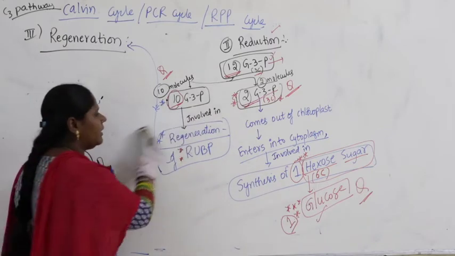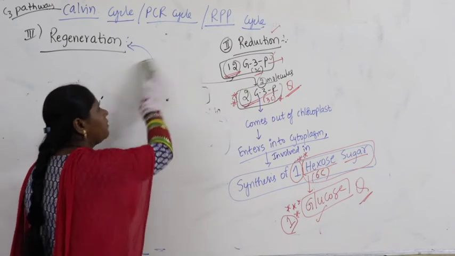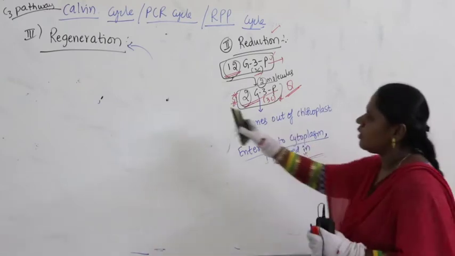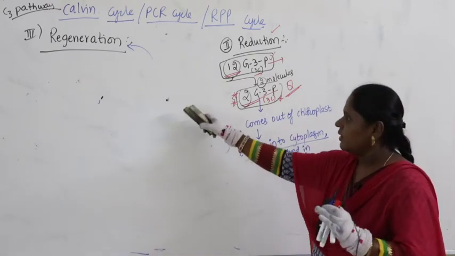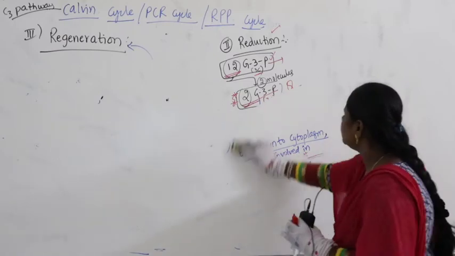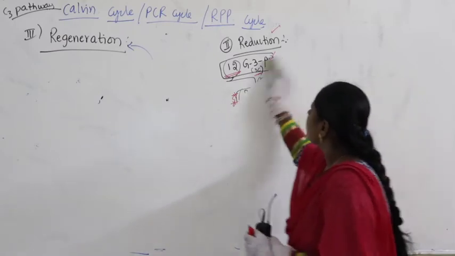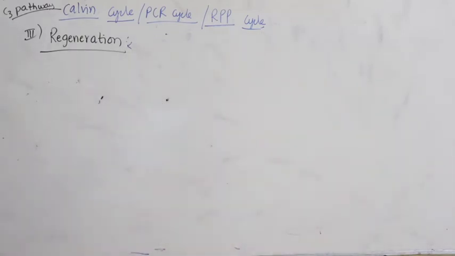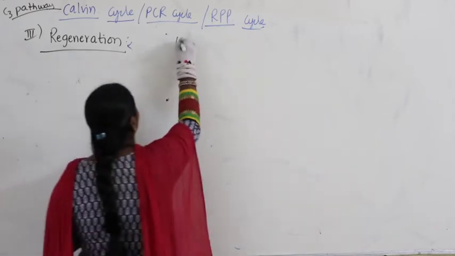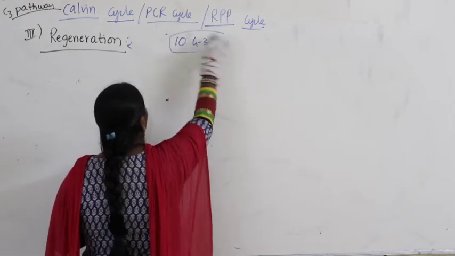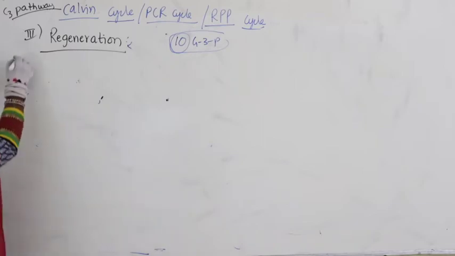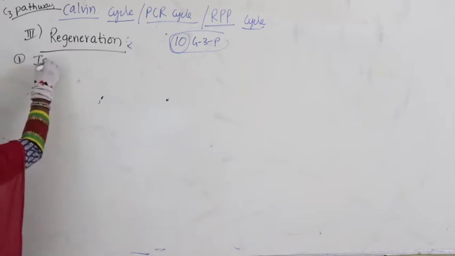I hope you have copied it very clearly, and try to remember, very important questions. Now you have to look for the count of 10 G3Ps. Remember in your mind, you have to keep 10 G3Ps. Now what is the first step under regeneration? I am writing the first step: isomerization.